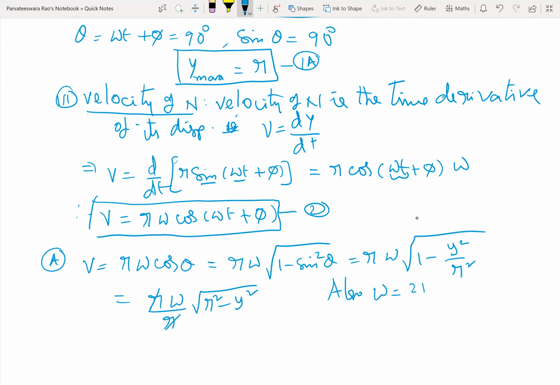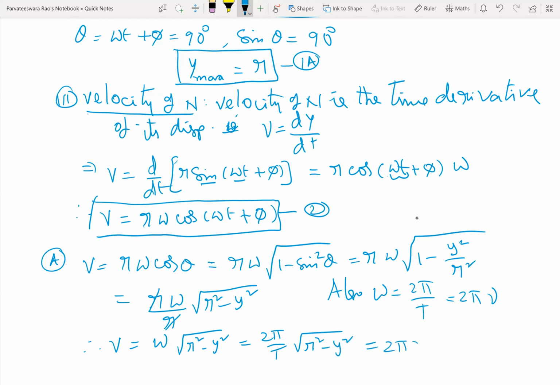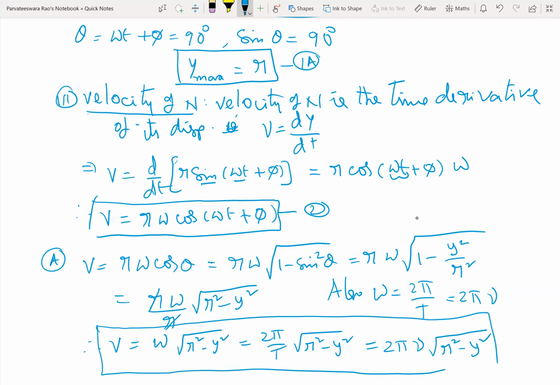You also know omega is equal to 2 pi by capital T is equal to 2 pi nu. T is the time period, nu is the frequency. Therefore v becomes omega into root of r square minus y square, that is 2 pi by T into root of r square minus y square, or 2 pi nu into root of r square minus y square. This you call equation 2a.